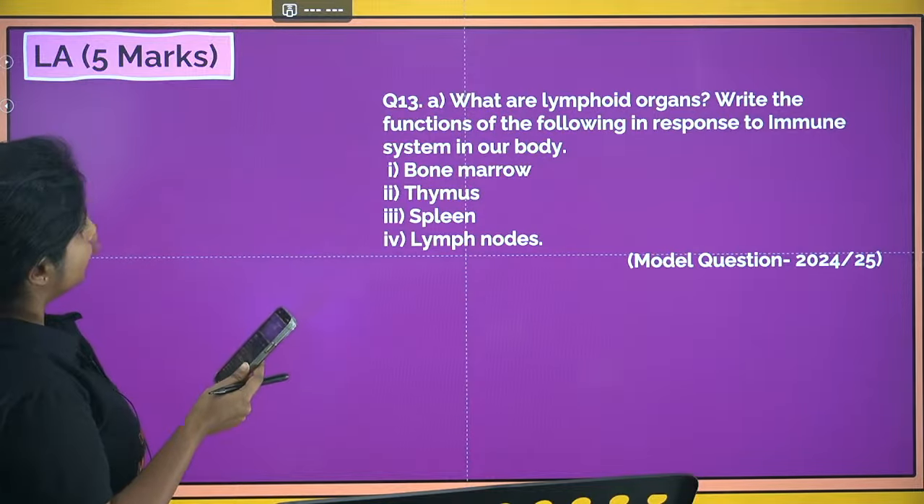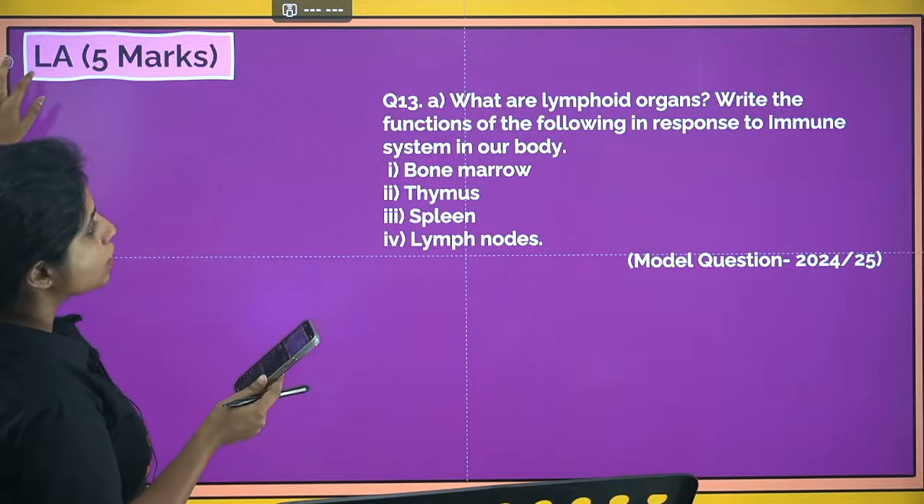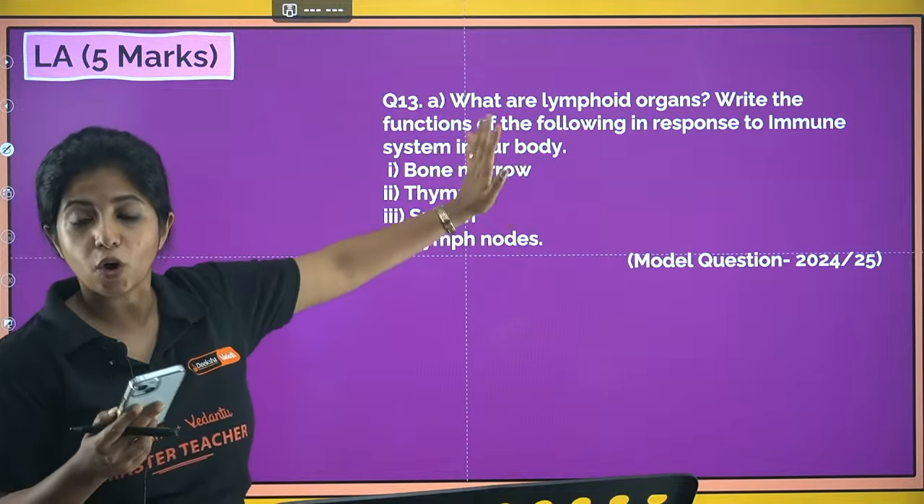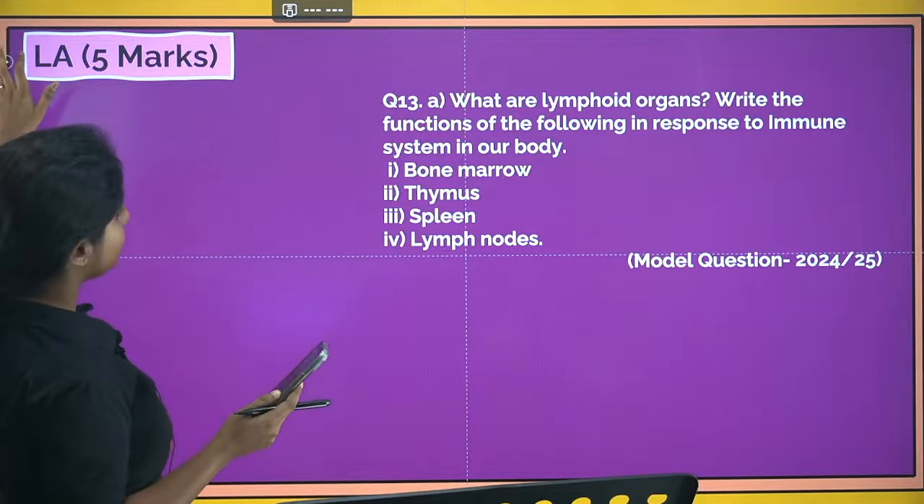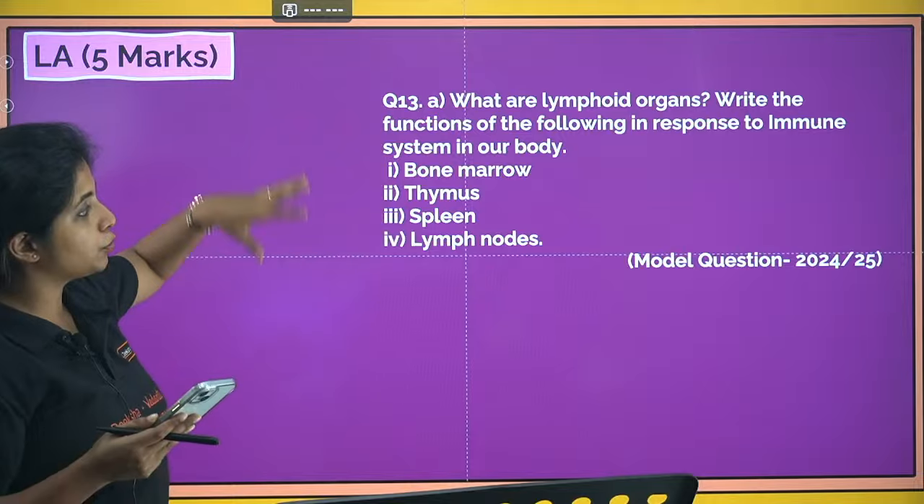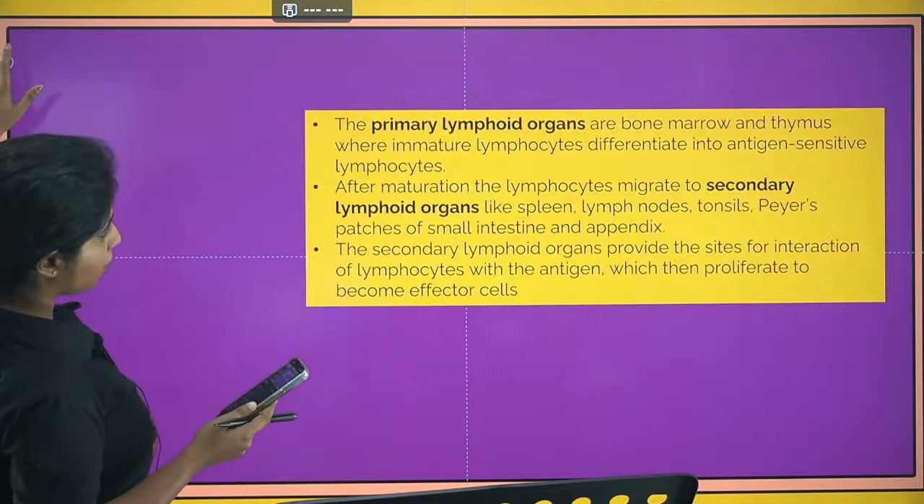Now, over here I have the 5 markers. I'll quickly show you. You can be asked about the lymphoid organs, each of them. Go through it clearly once. Okay, the primary lymphoid organs you should know, it's bone marrow as well as thymus. Talk about it.